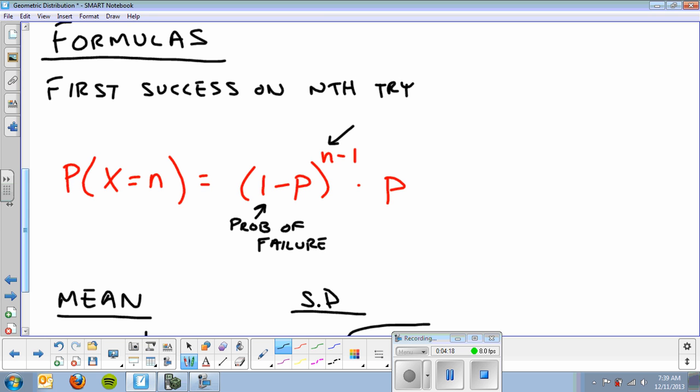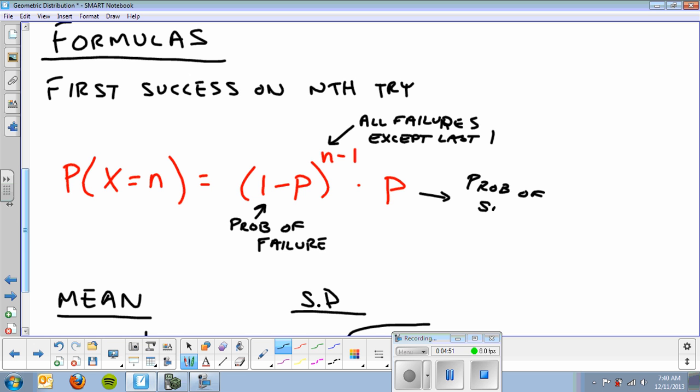So n minus 1 is just all failures except the last one. Okay, so if I'm trying to do it on the 5th try, then the first 4 have to be failures. And then this P right here, that's just one success. Or it's really the probability of success.